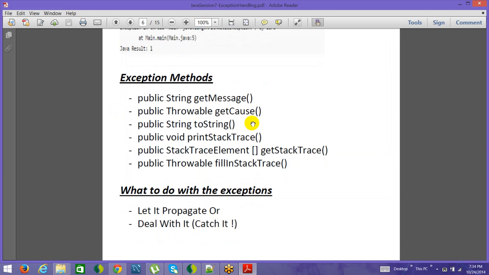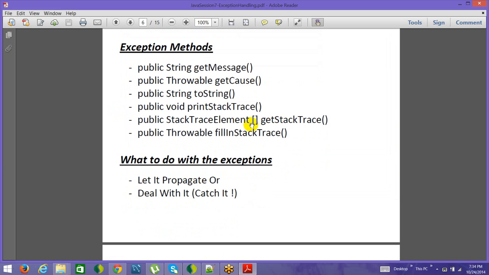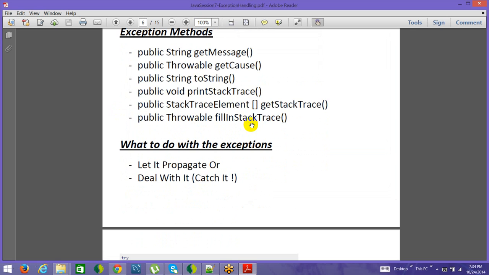All right. Now we understood what exceptions are, but what to do with them? There are two ways to deal with it, right? One is that you either deal with it, say catch it, add a try catch block, or let it propagate further, which is using the throws keyword. Okay, so let's come back here.